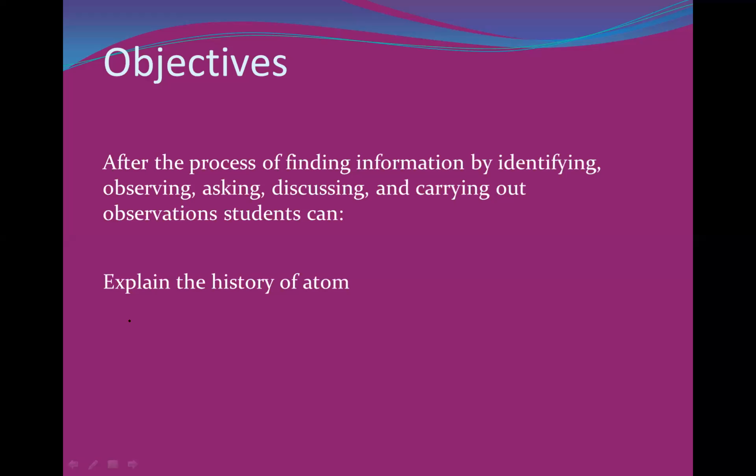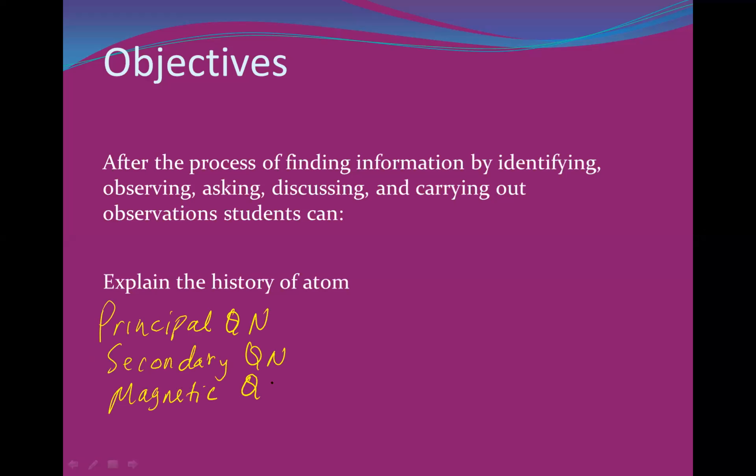Principal quantum number. Yes, the first one is the principal quantum number. Good. What is the second one? Secondary quantum number. And then? Magnetic quantum number. Good. And last, the spin quantum number. Okay.